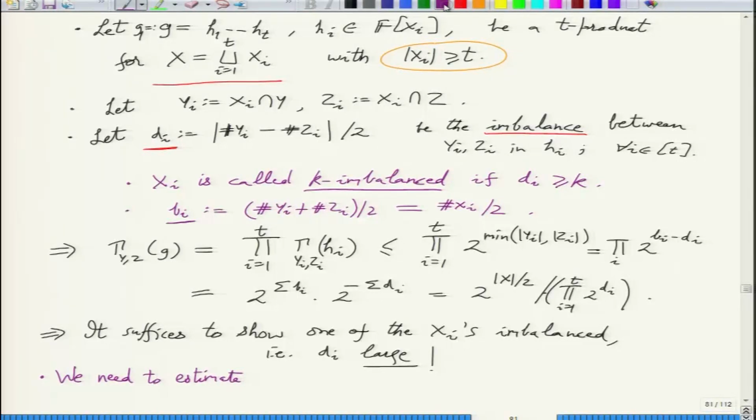So we need to estimate the size of yi on choosing a random y, an n by 2 sized subset y of 1 dot dot n.